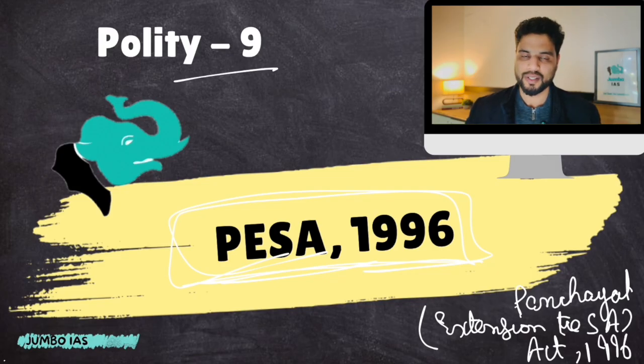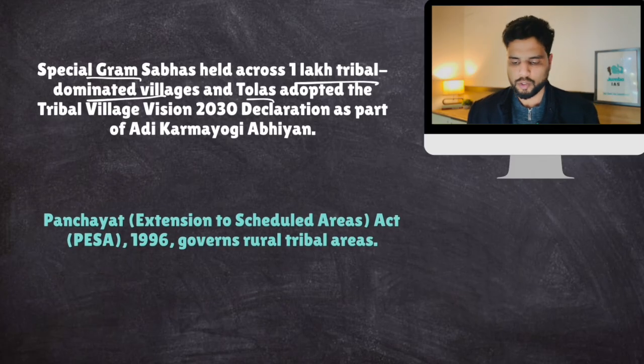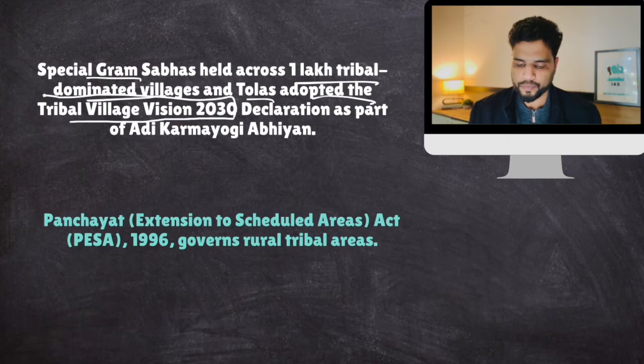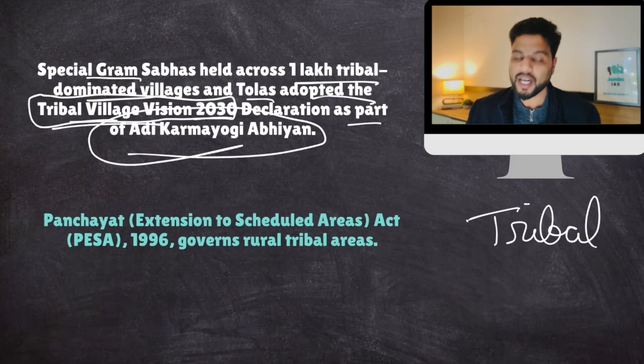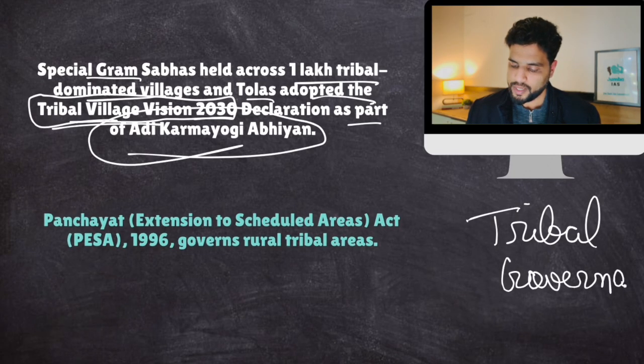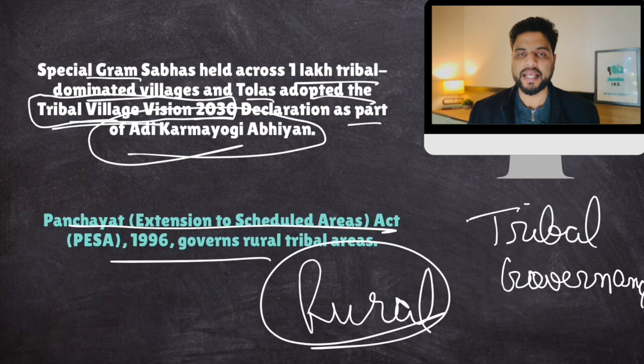But what was in the news, because of which PESA, the static topic, we have to discuss today? So this was in the news. Special Gram Sabhas held across 1 lakh tribal dominated villages and tolas adopted the Tribal Village Vision 2030 declaration as part of Adi Karm Yogi Abhiyan. Now this vision is for tribal governance, grassroots governance in tribal areas. Because we are talking about tribal governance, this PESA Act becomes important, because most of these tribal areas are rural areas. So the PESA Act basically covers tribal rural areas, not urban areas.